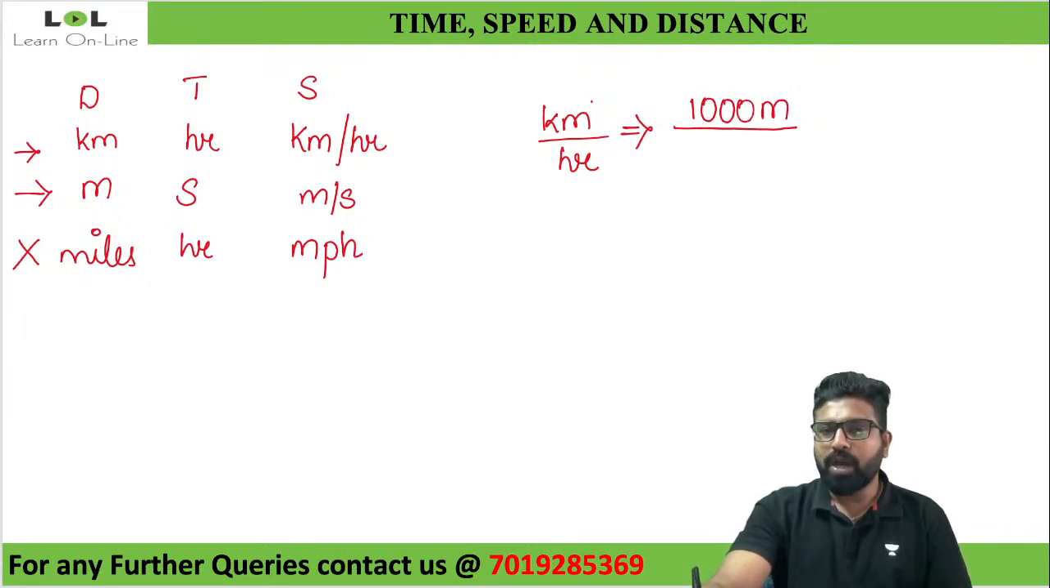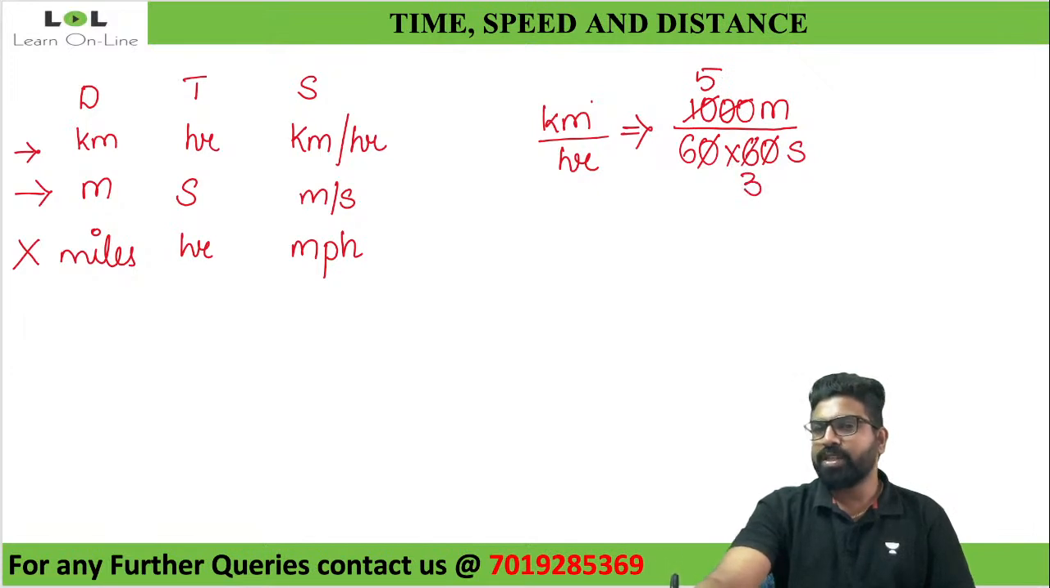Similarly, now I want to convert these hours into seconds. Every hour will have 60 minutes and every minute will have 60 seconds. So 60 into 60. Now is it converted into meter per second? Yes, it is converted. Two zeros get cancelled. 2 5 times is 10, 2 3 times is 6. So look at this. What do I have here? 5 by 18 meter per second.